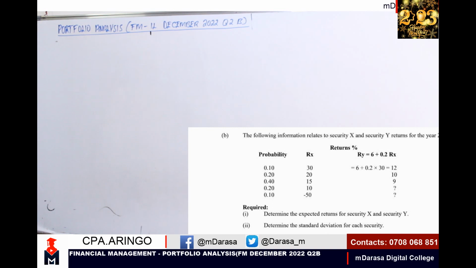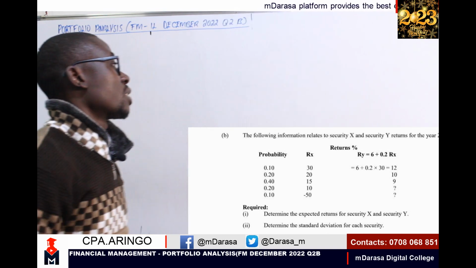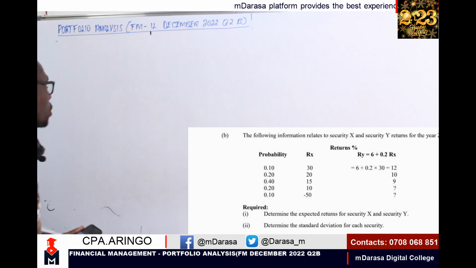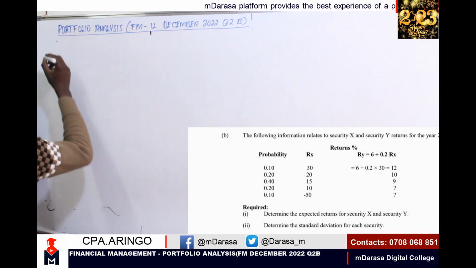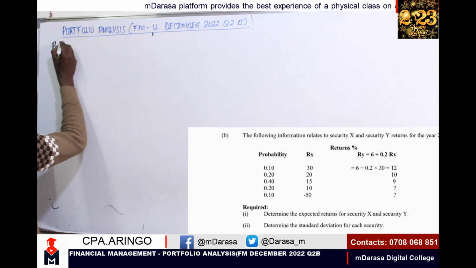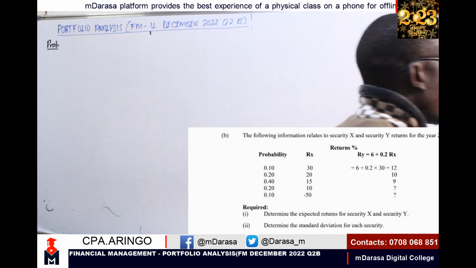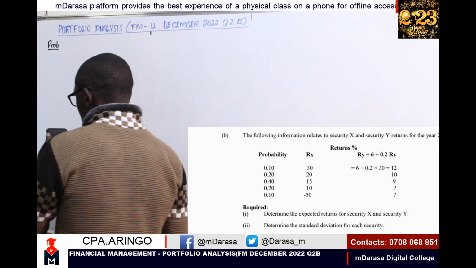The examiner wanted you to think extra, maybe you are supposed to think outside the box completely on that question. So we're going to start with what you're given. For probability, I'm having a probability 0.2.